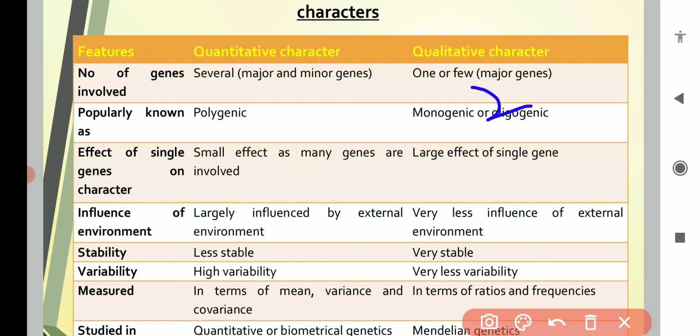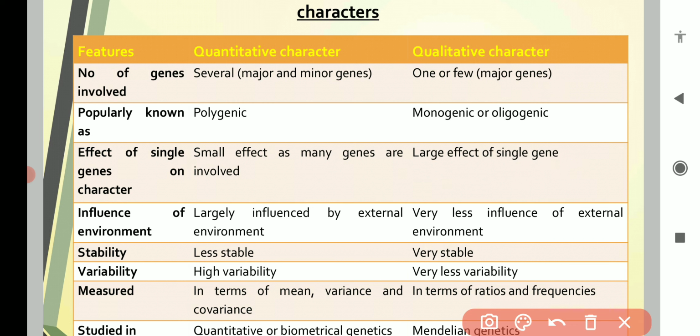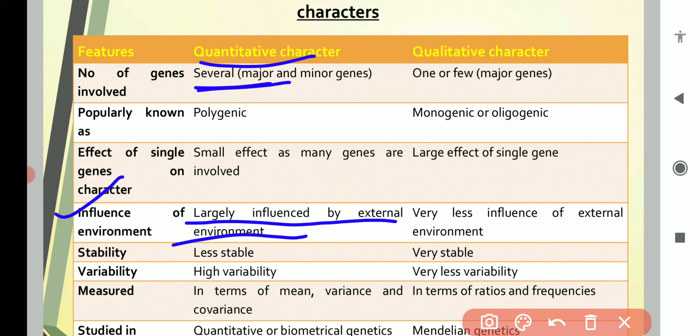If two genes are involved, 50% effect is of one gene and 50% effect of the other gene. So each gene will be a major gene in case of a qualitative character, and each gene will have a large effect. Again, the next feature is the influence of the environment. In case of quantitative characters, because many genes are involved, they are largely influenced by the external environment.